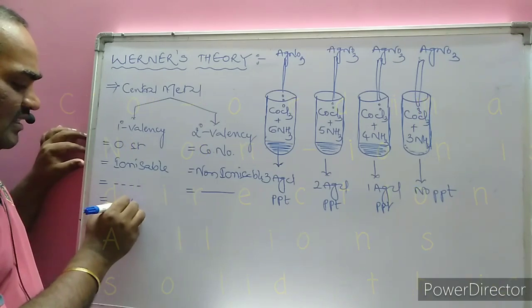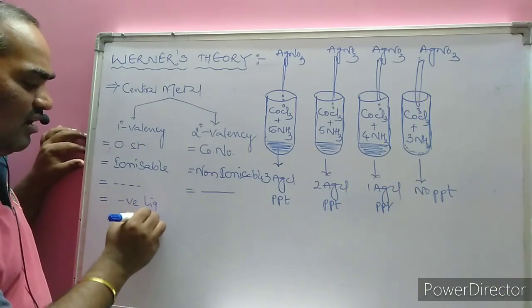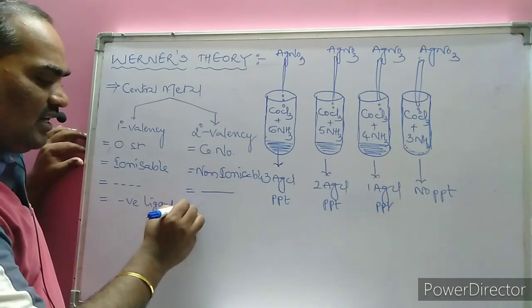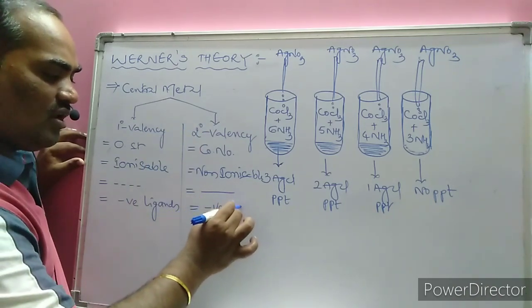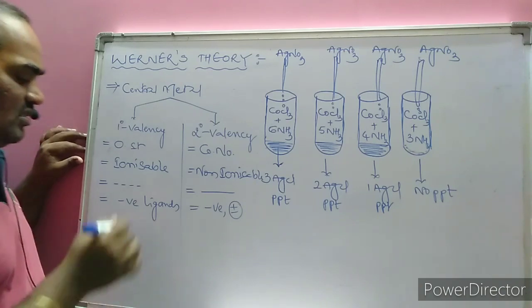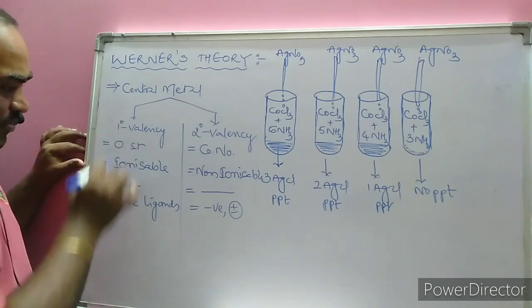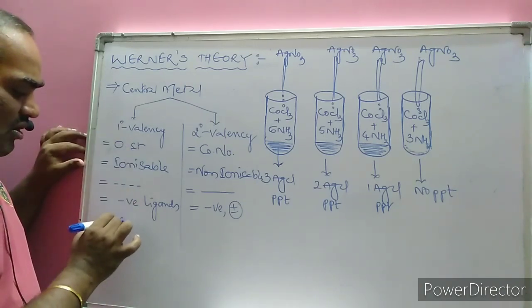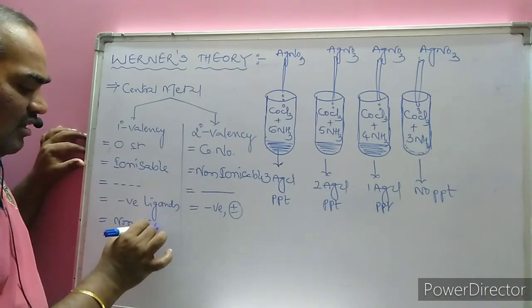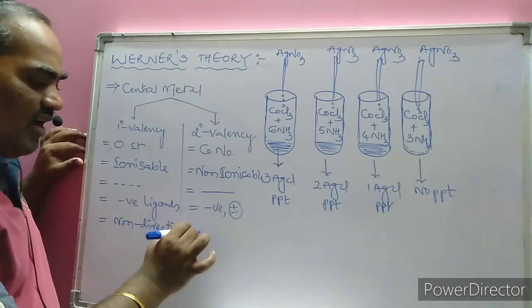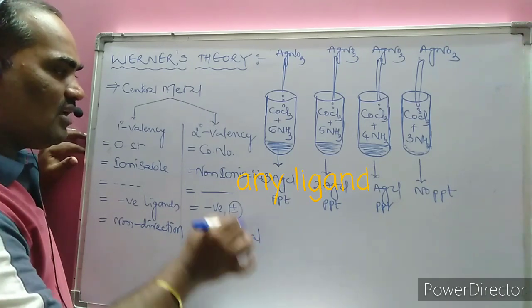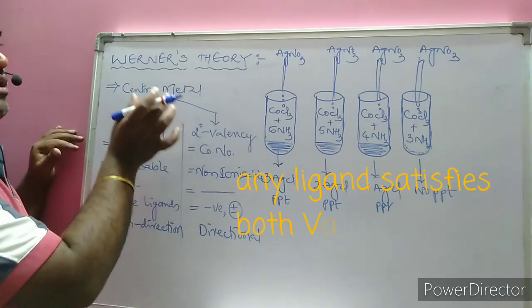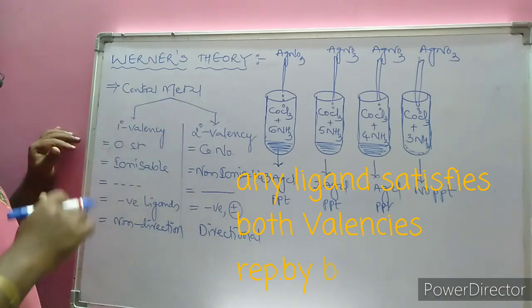Primary valency is satisfied by negative ligands, and secondary valency is satisfied by negative, neutral, and sometimes positive ligands also. The primary valency is non-directional, whereas the secondary valency is directional. Based on these postulates, Alfred Werner proposed his theory.